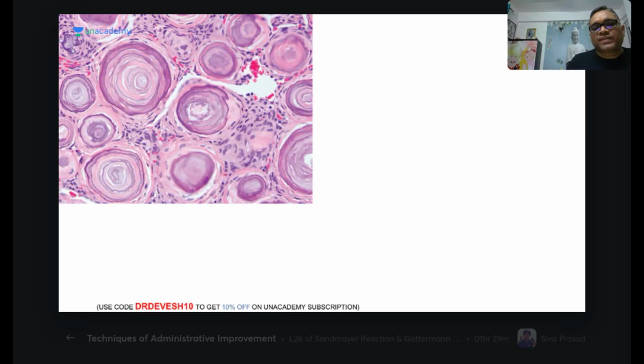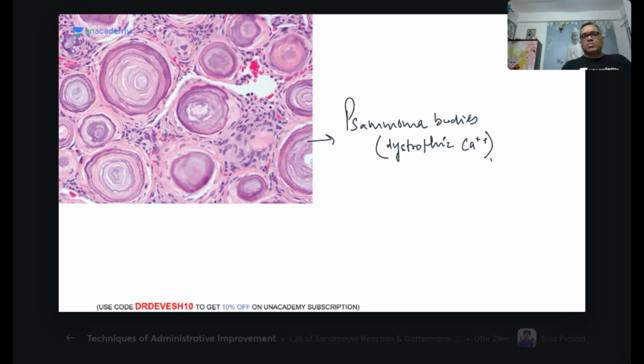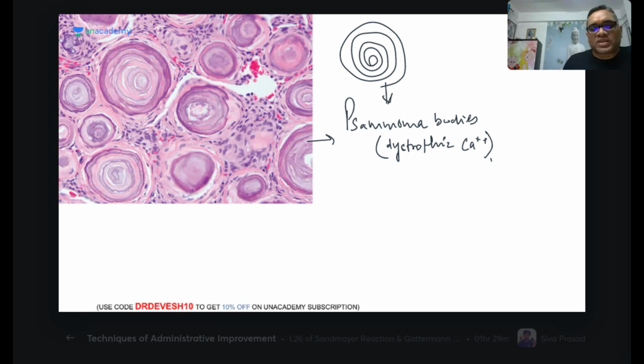When you take a section from these meningiomas, you will find they are having so many, what is this? Concentric laminated appearance. What are these things? These are psammoma bodies. So what are psammoma bodies? Psammoma bodies are the dystrophic calcification because these are the damaged tumor cells, right? So these are the dystrophic calcification. So this is the psammoma body. You can see there is a basophilic concentric laminated ring-like structure. So these are the psammoma bodies, right?